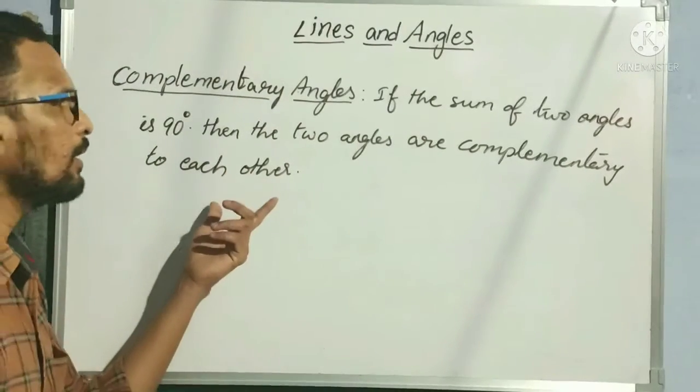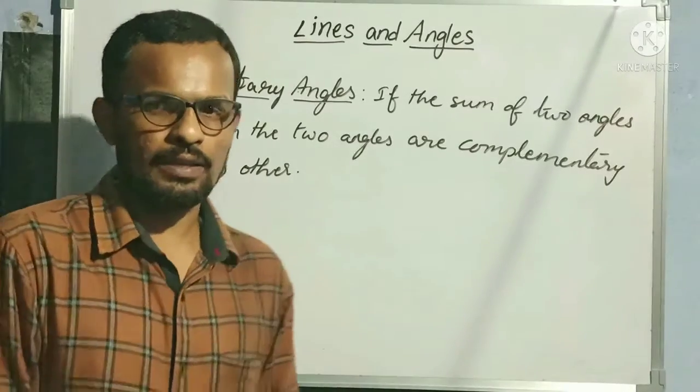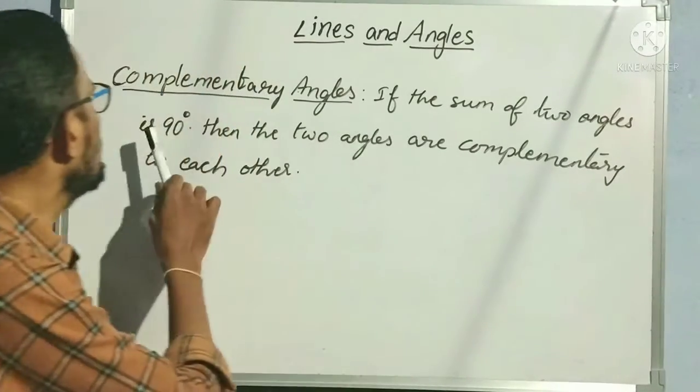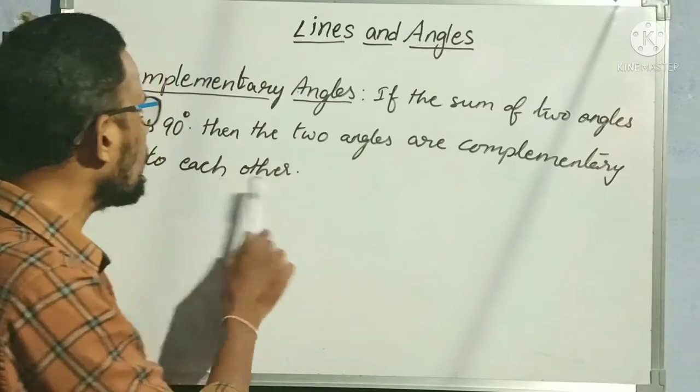Okay, so this is the definition of complementary angles. If the sum of two angles is 90 degrees, then the two angles are complementary to each other.